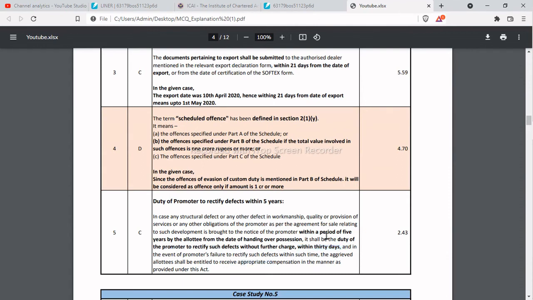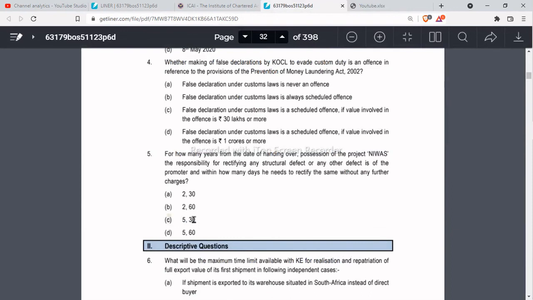Okay, so within a period of 5 years from the date of handing over the possession, the promoter will be liable for the structural defects. And once the residents have identified the structural defects and informed the promoter, within 30 days of being informed, he has to rectify the defect. So for 5 years the promoter shall be liable, and after being informed of structural defects, the promoter has to rectify the defect within a period of 30 days. Okay, so 5 and 30 is the correct answer.